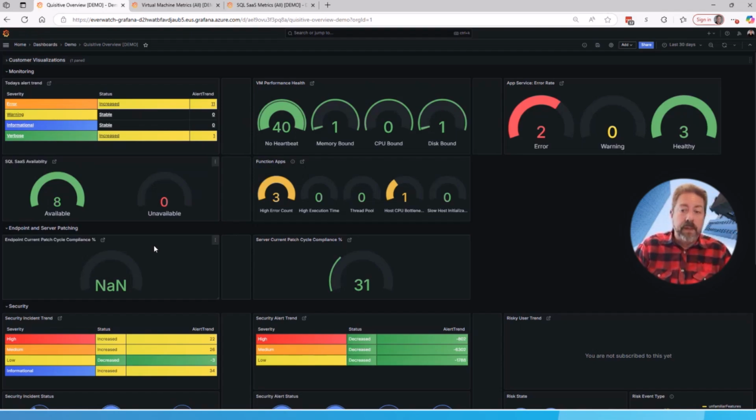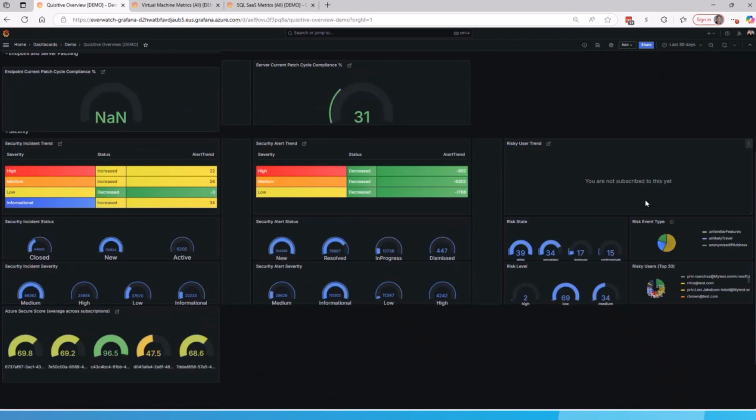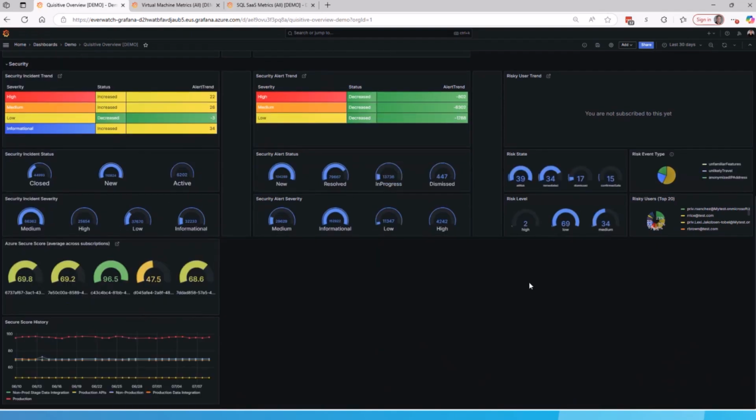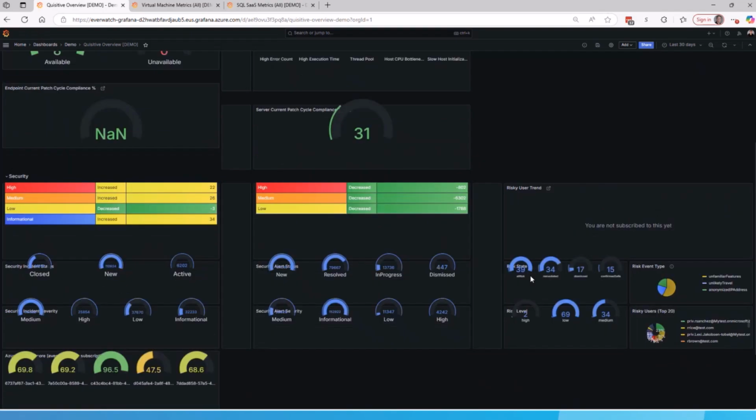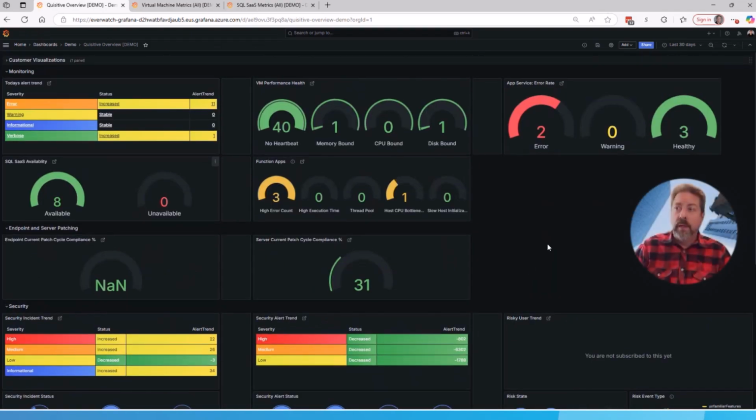So this is part of our automation platform, one of those 4 pillars that I mentioned on the AMS slide here. But in this piece, I can actually see what your patching looks like from an endpoint perspective or server perspective. And then security is always extremely important. We get that. So this gives us the ability to look across your security information and take a look at incidents and alerts and risky users, as well as secure scores over time and see what patterns look like on those fronts. So all of those give a quick level view, C-level view potentially of what's occurring within your environment.